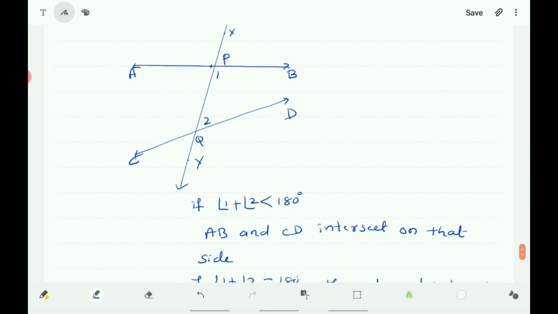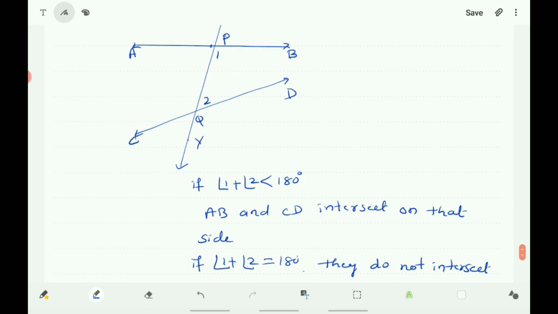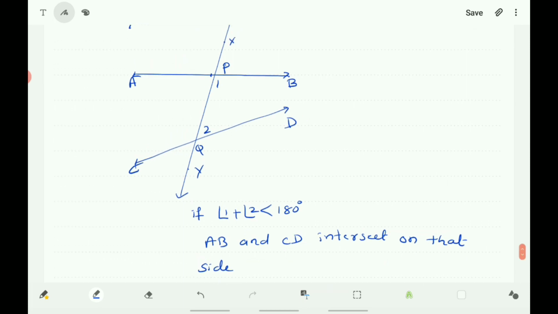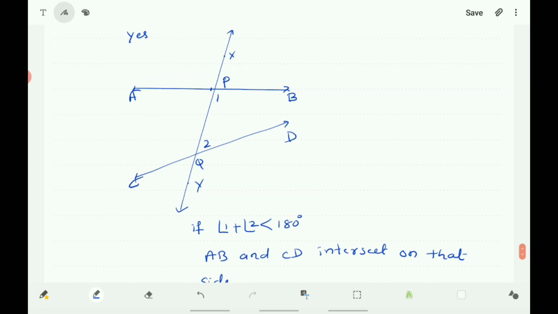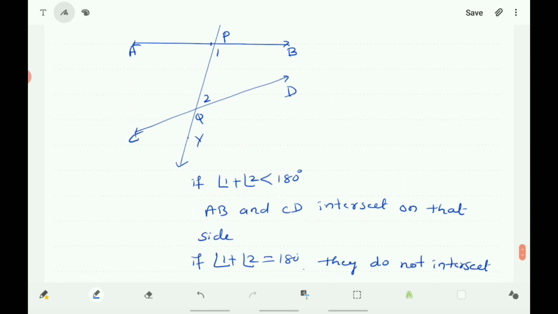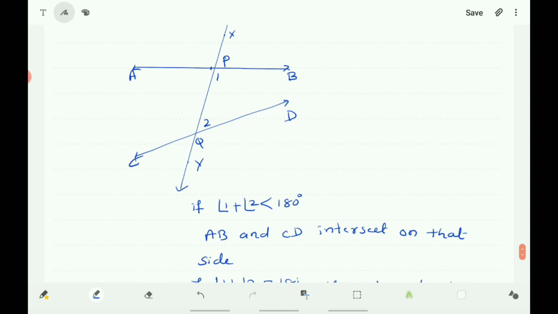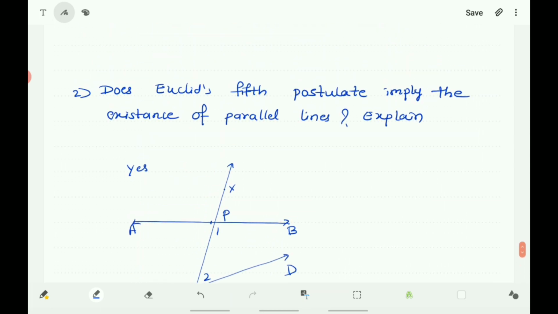But if angle 1 plus angle 2 is equal to 180 degrees, meaning the sum of the interior angles on the same side of the line is equal to 180 degrees, they do not intersect, they become parallel lines. Therefore, it is clear that Euclid's fifth postulate implies the existence of parallel lines.